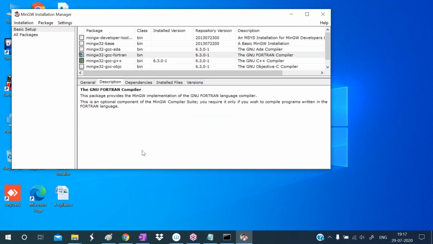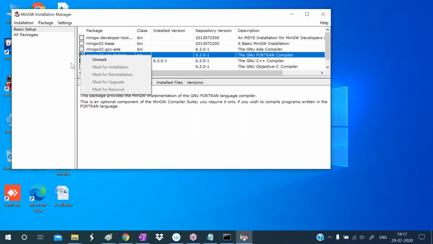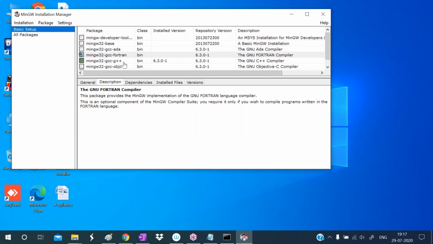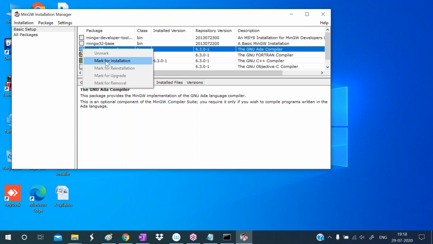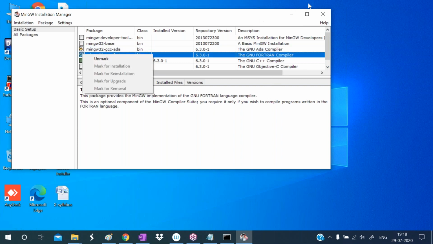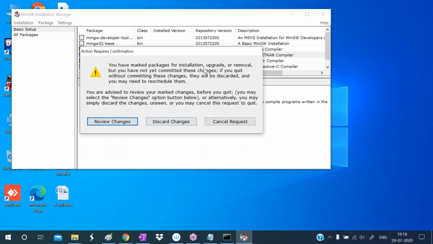So when you are installing the mingw compiler, it will display this menu. In that, you have to select mingw G++. Click on that one, and it will display a menu, mark for installation. Simply you can do like this. When you click on the close button, it will display this dialog box. Click on review changes, and that will be installed.